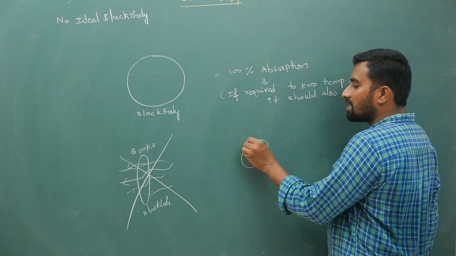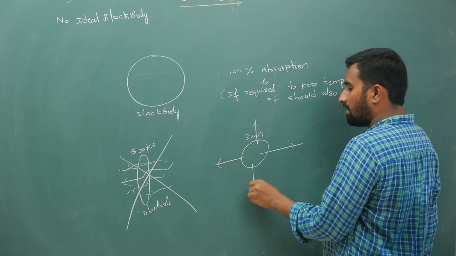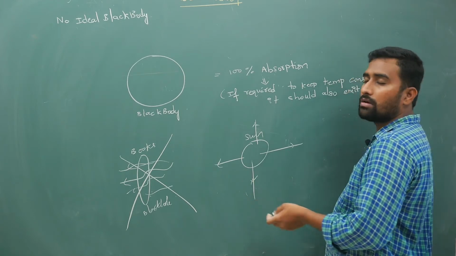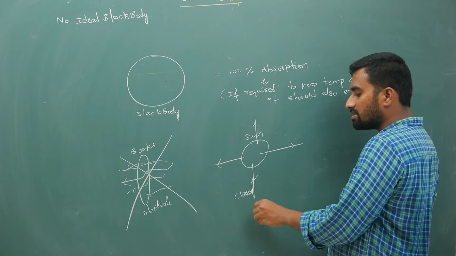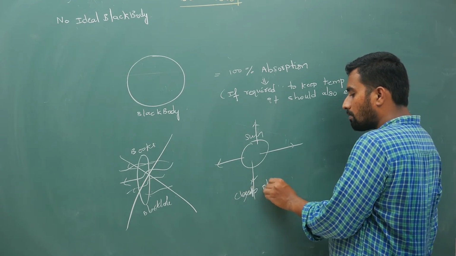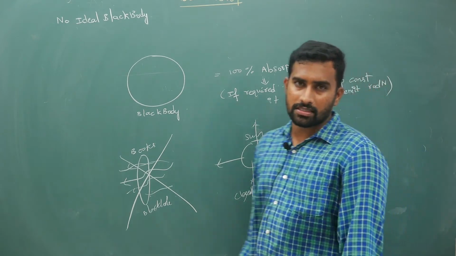Whereas if you take the sun, the sun will give out heat energy, and it will absorb definitely, because, we do not know, but it is close to a black body. Almost all these stars are assumed to be black bodies. So close to a black body, almost. So my point is this.